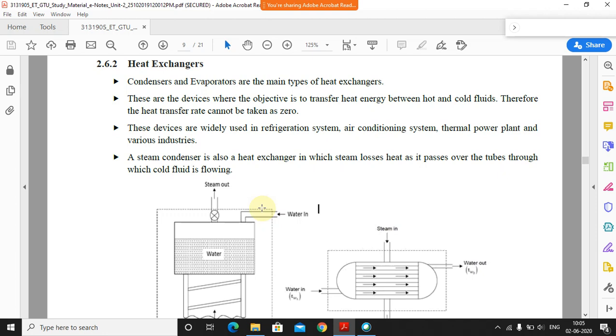In the refrigerator, the compressor compresses the fluid, so it will have a high pressure, and at that time the temperature is also high.